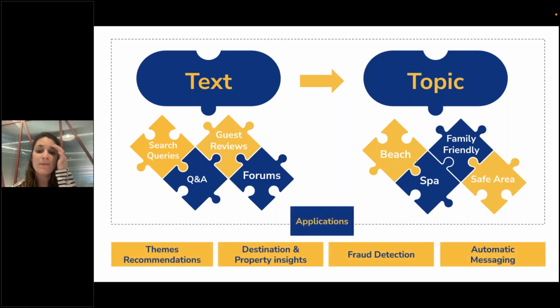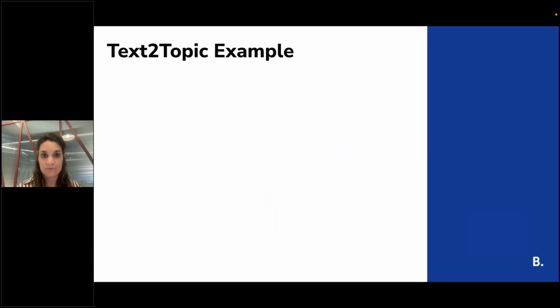So we have many applications for this. We have themes recommendation, destination recommendation. We also use this topic model to find fraud messages and fraud properties, and to do some automatic messaging. So let's see a really simple example.